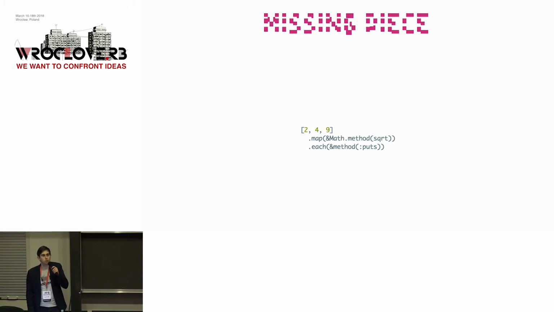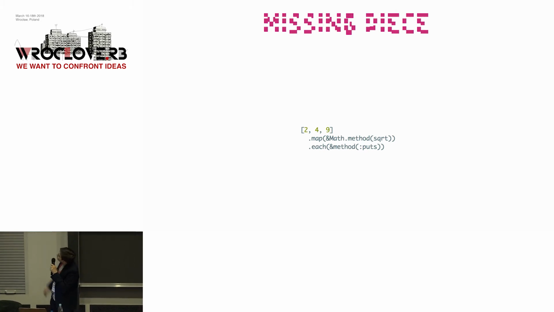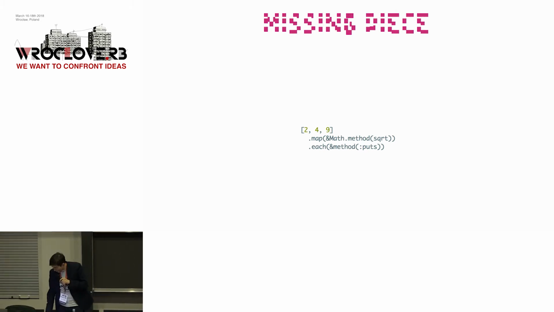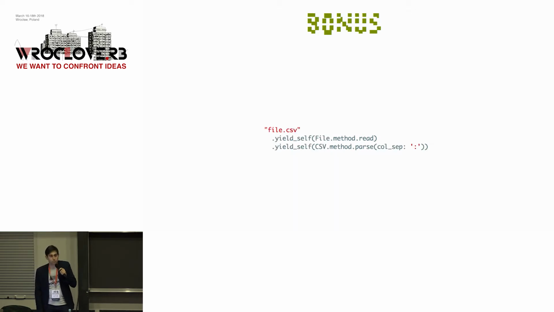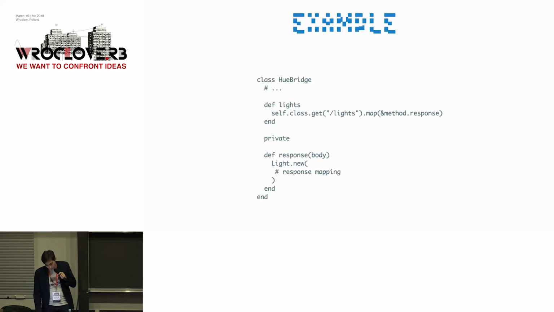You saw it also on Nick's slides today. We can reference Ruby methods like that, but with a small Ruby gem, we can reference methods in this way. It looks like a cosmetic change, but it also gives you some other nice features. For example, as a bonus, you can pre-apply parameters on a method. And you can reference a private method which wraps around an object which you fetch from an API.